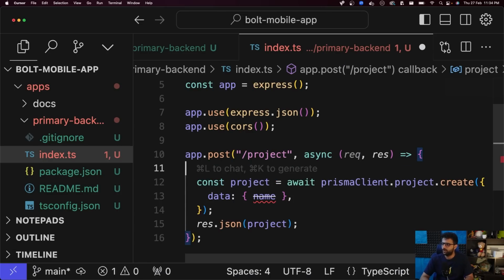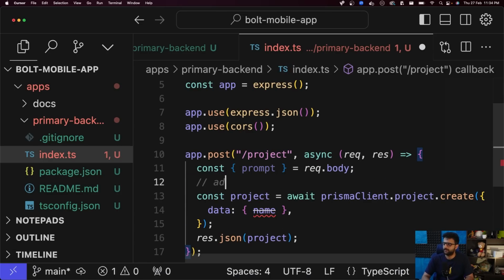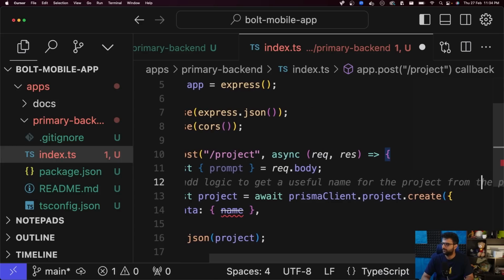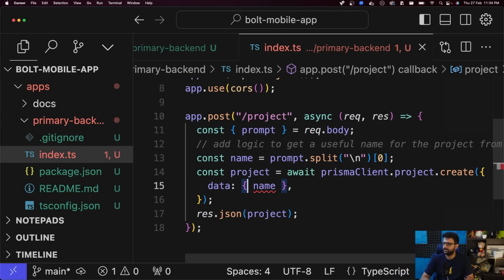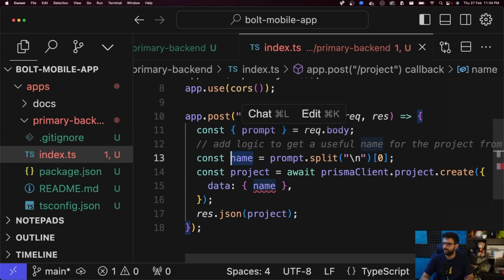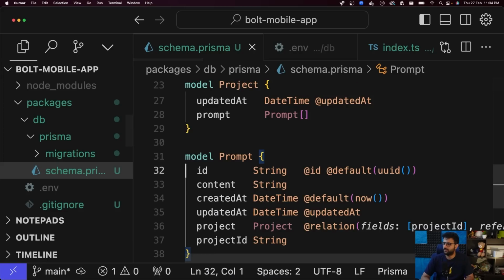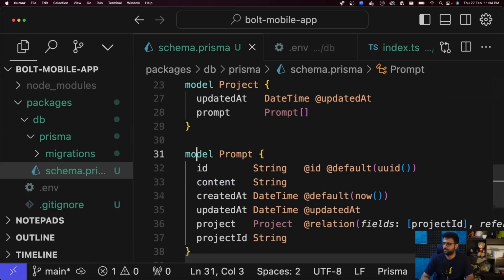The name, well, I guess we can add logic to get a useful name for the project from the prompt. I've not done that right now, so I'm just going to hard code it. I'm just going to take the very first line as the description of the project, and this is not even name. I think in the database it was called, what is it called?